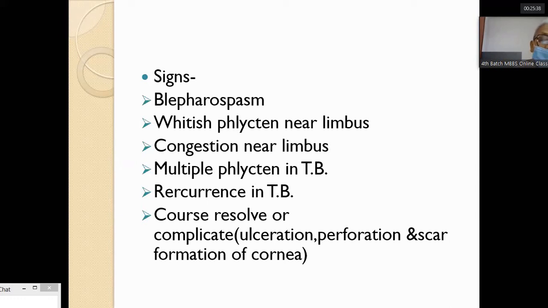In tuberculous phlycten, there is recurrence. The course resolves without any effect. Sometimes it results in complications like ulceration, perforation, scar formation of the cornea.